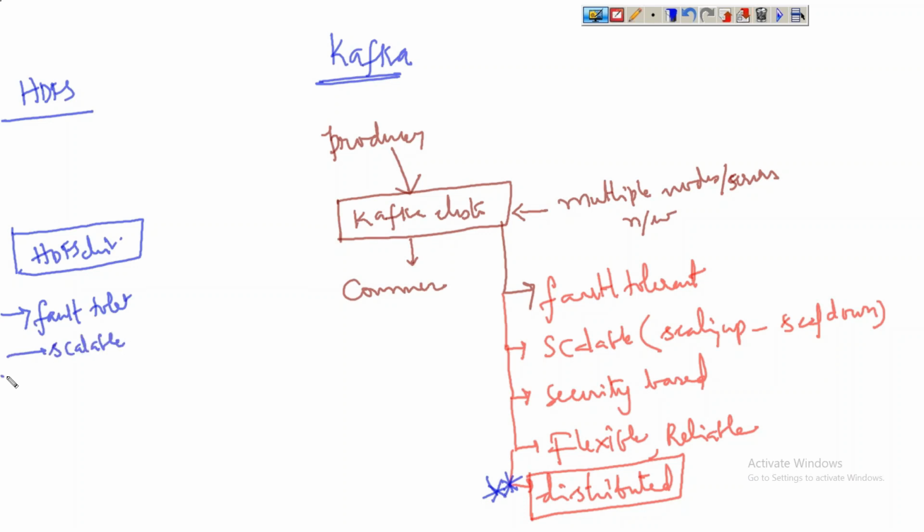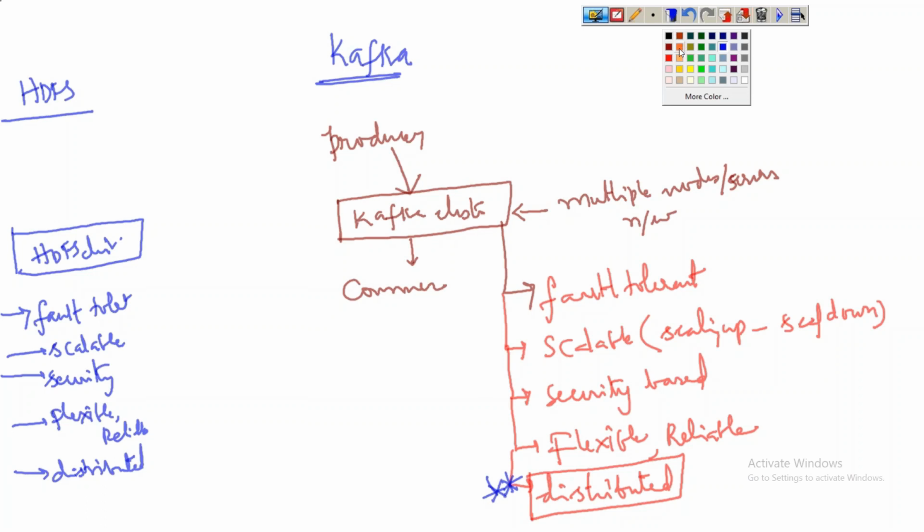Security can be provided to secure this cluster, and it is flexible and reliable; whatever terms we have used for Kafka apply here too, and it is distributed. And in HDFS, will the data be stored in memory or on the disk?